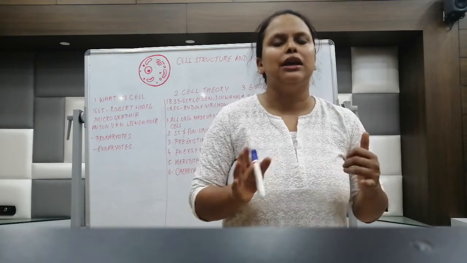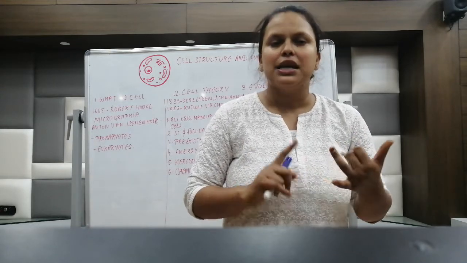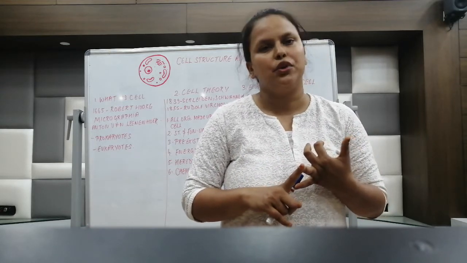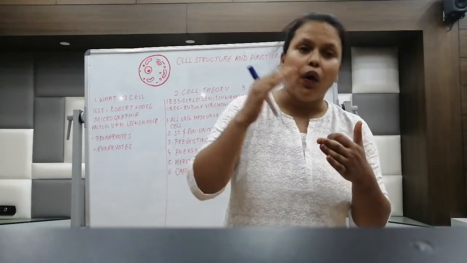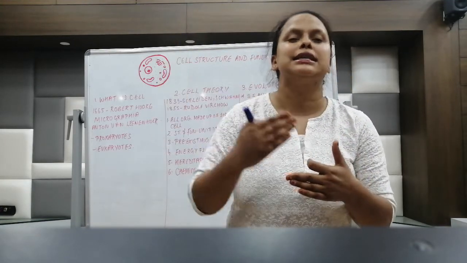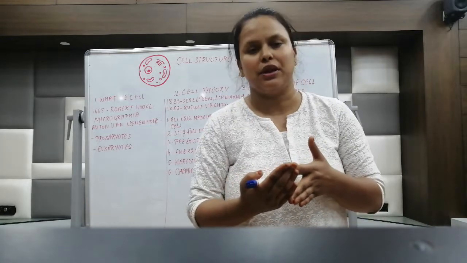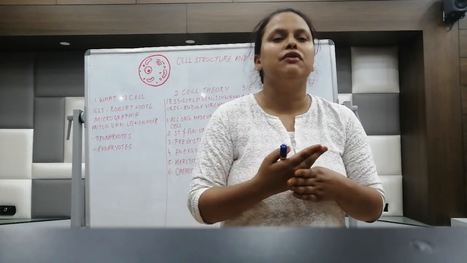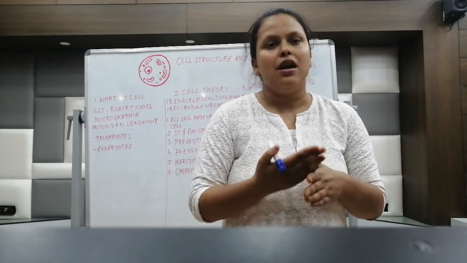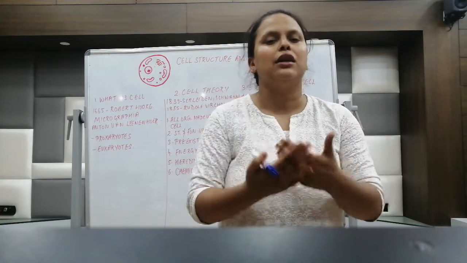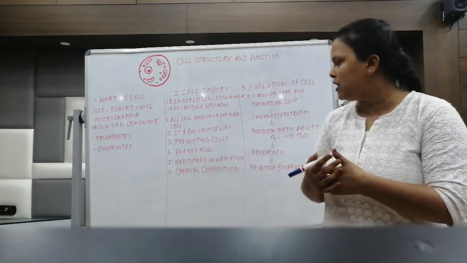First of all, living organisms are made up of cells. Second, the cell is the structural and functional unit of life. Third, all cells come from pre-existing cells through sexual or asexual reproduction. Next, energy flow happens within the cell. And other than that, the composition of the cell remains the same.